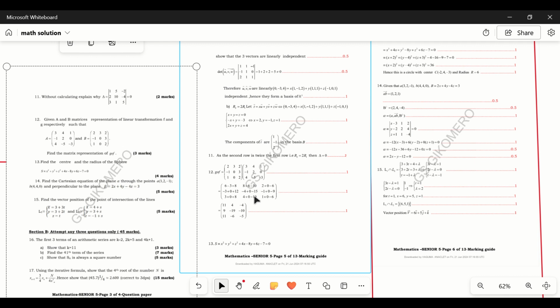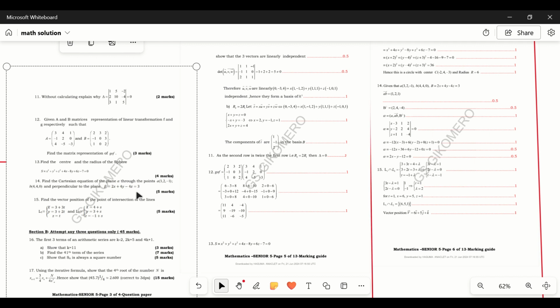Then 1 times 1, then plus 0 times 0 and 2 times negative 3. Then finally you get our matrix, which is G∘F.